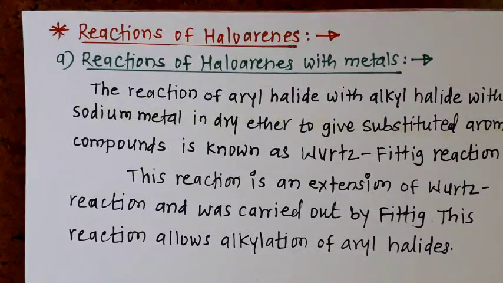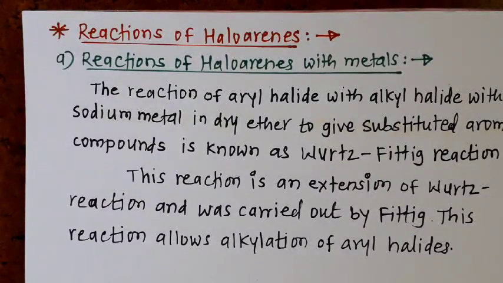In this Wurtz-Fittig reaction, the alkylation of aryl halide is done by using sodium metal.